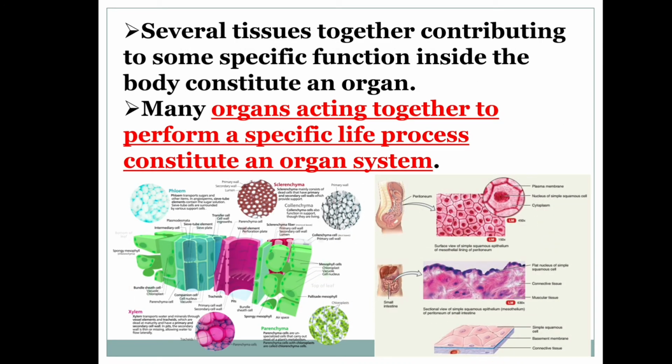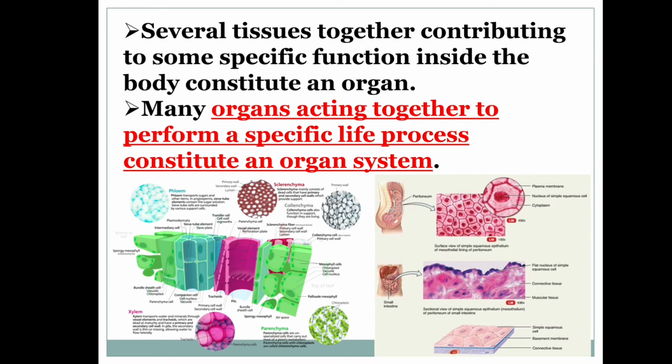Several tissues together contributing to some specific function inside the body constitute an organ. Many organs acting together to perform a specific life process constitute an organ system.